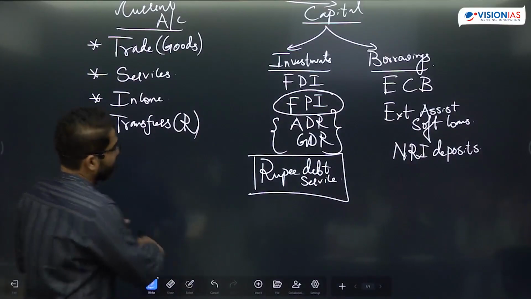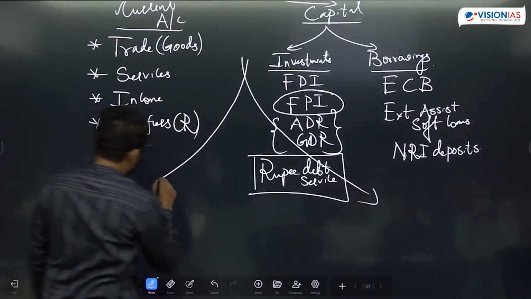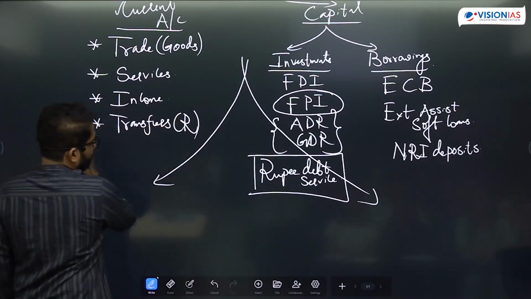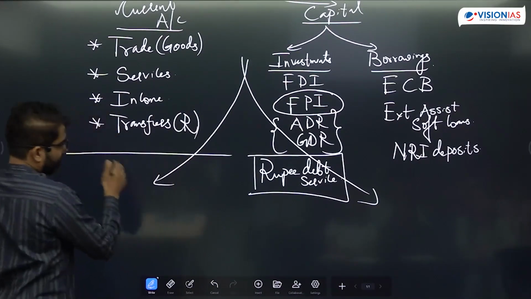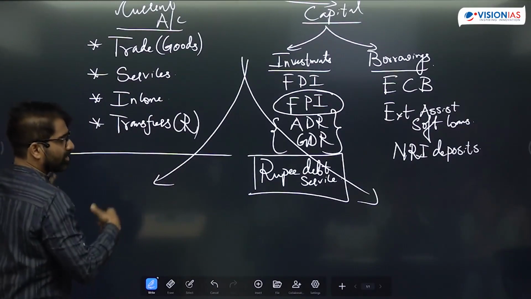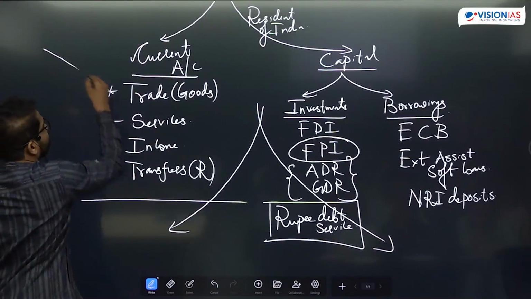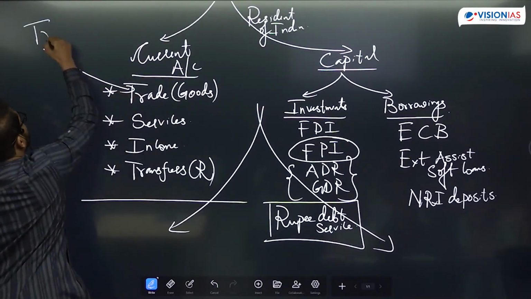You know this, when we talk about the current account and capital account. So current account, after all these transactions, there can be surplus, or there can be balance, or there can be deficit. The most important component of the current account is my trade balance.